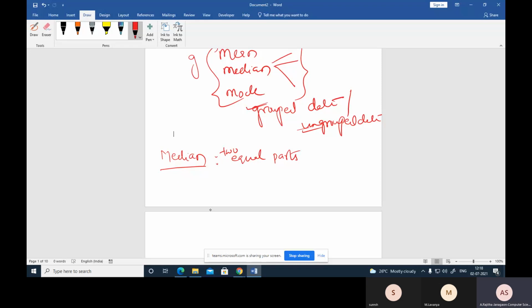If the data contains an odd number of observations, then what is the median value?